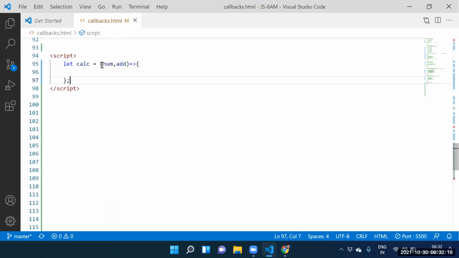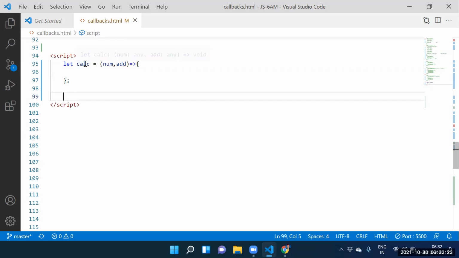Guys, can I call the calci function? Yes, sir. How to call the calci function? How many arguments do we need to supply? Two arguments, sir. Two arguments. Guys, 5 is stored into num.